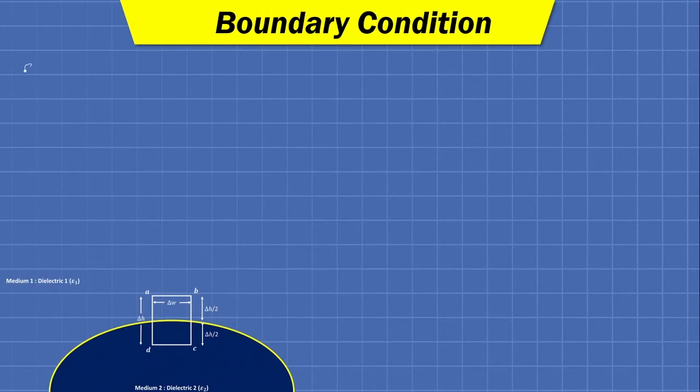Okay, so moving further, first we will use the equation, that is closed line integration of E bar dot dl bar.